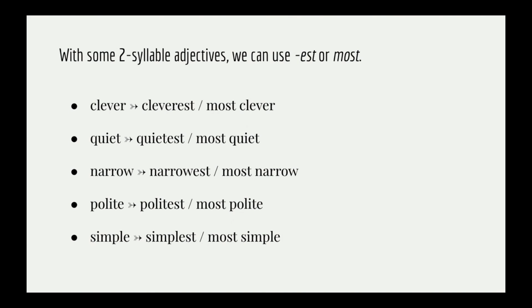But just like the comparatives, we have this group of words: clever, quiet, narrow, polite, and simple, that can be used in the two forms. So I can say cleverest or most clever. I can say quietest or most quiet, narrowest or most narrow, politest or most polite, simplest or most simple.